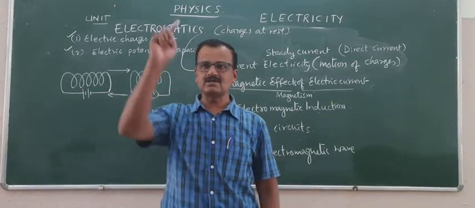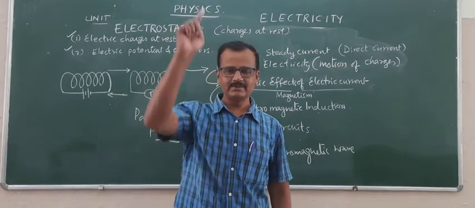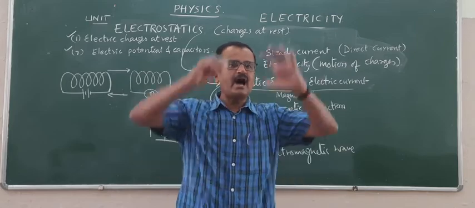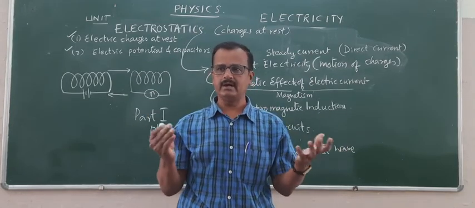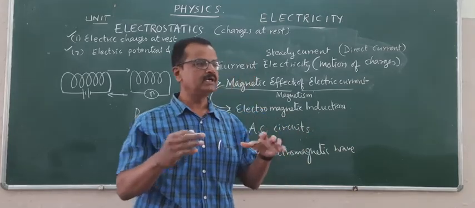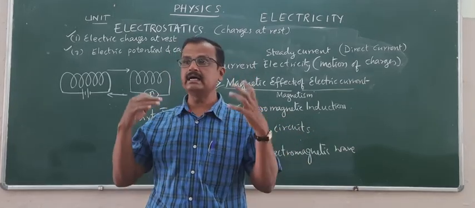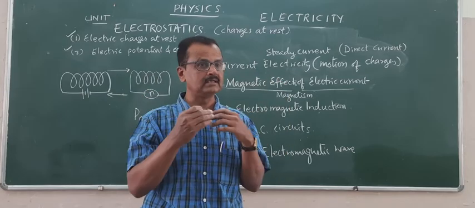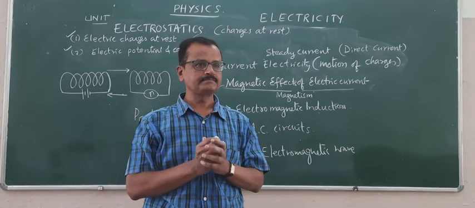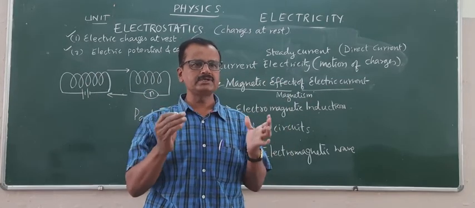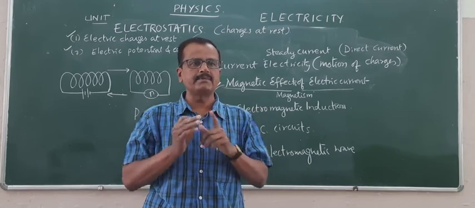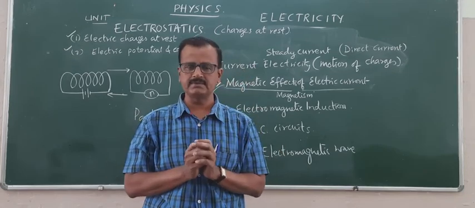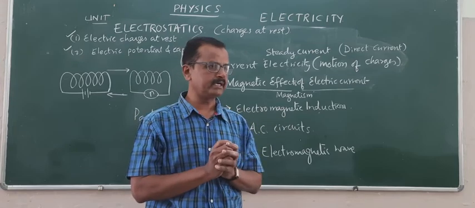When the charges are oscillating with a certain high frequency, it leads to a wave consisting of electric field and magnetic field moving together. A wave in which the electric and magnetic fields are perpendicular to each other and perpendicular to the direction of propagation of the wave, we call an electromagnetic wave.